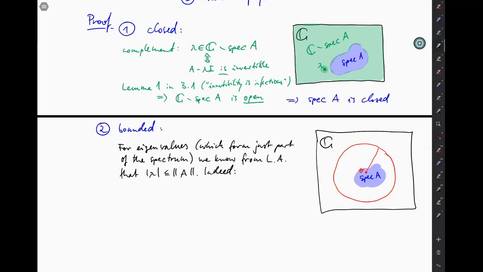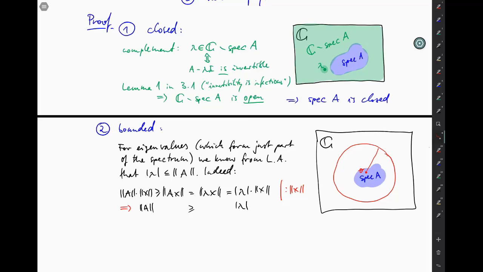Well, you start with this equation, Ax equals lambda x, then you put norms. Then you recall that the norm of lambda x is just modulus lambda times norm of x, whereas on the other side you have an inequality by operator norm of A times norm of x, and then you just divide by the norm of x, which gives you your claim.